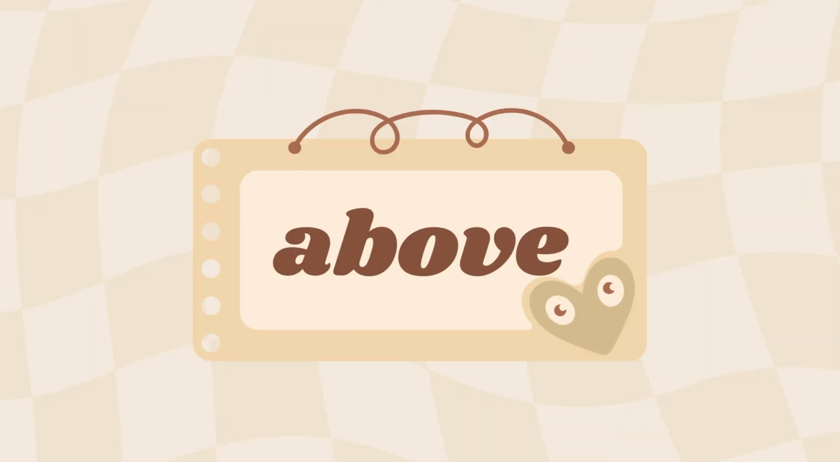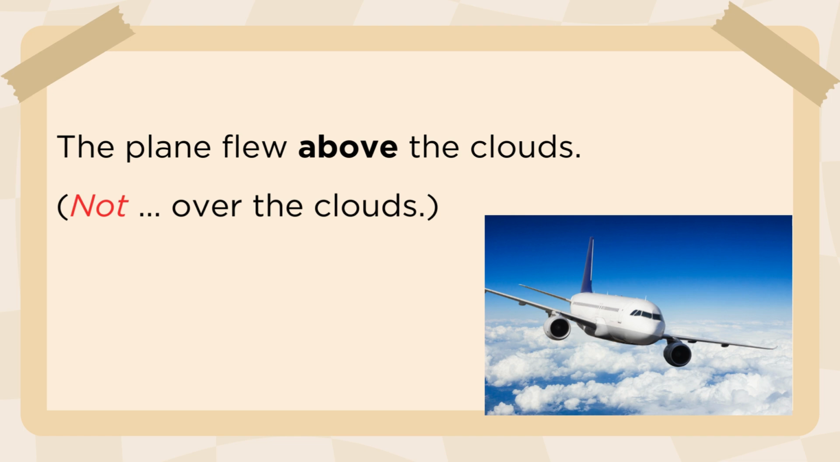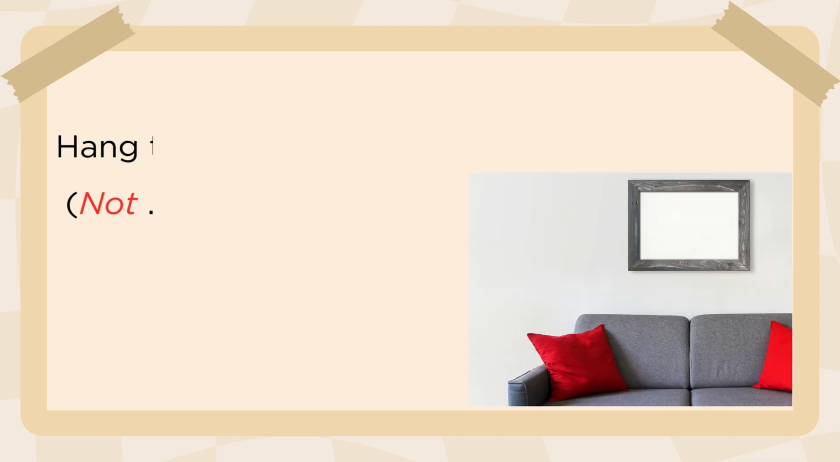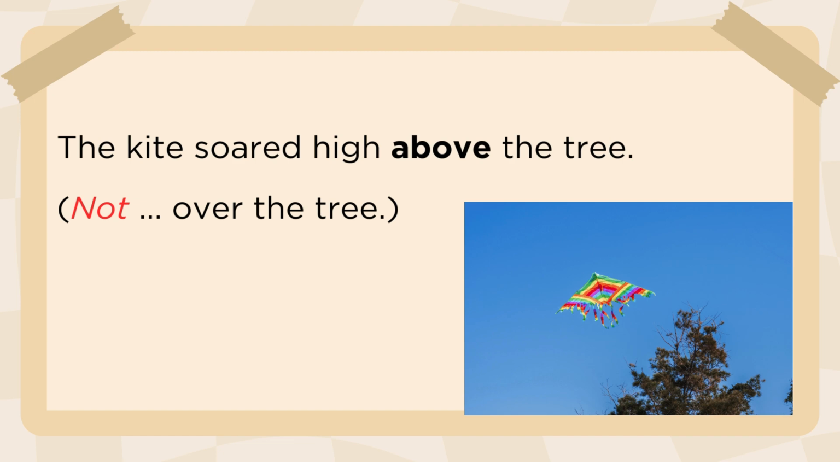But in some cases, we prefer using above, not over. Let's discuss these cases. We use above when one thing is not directly over another. For instance, the plane flew above the clouds, not over the clouds. Hang the picture above the sofa, not over the sofa. The kite soared high above the tree, not over the tree.